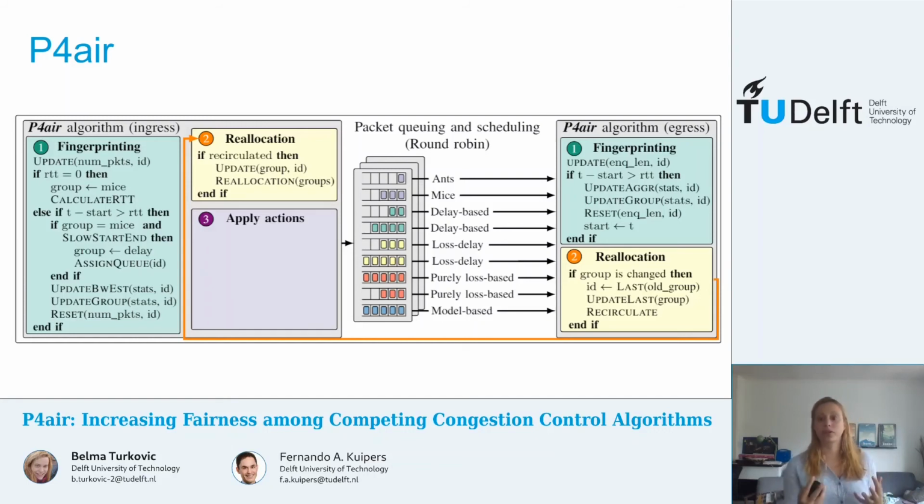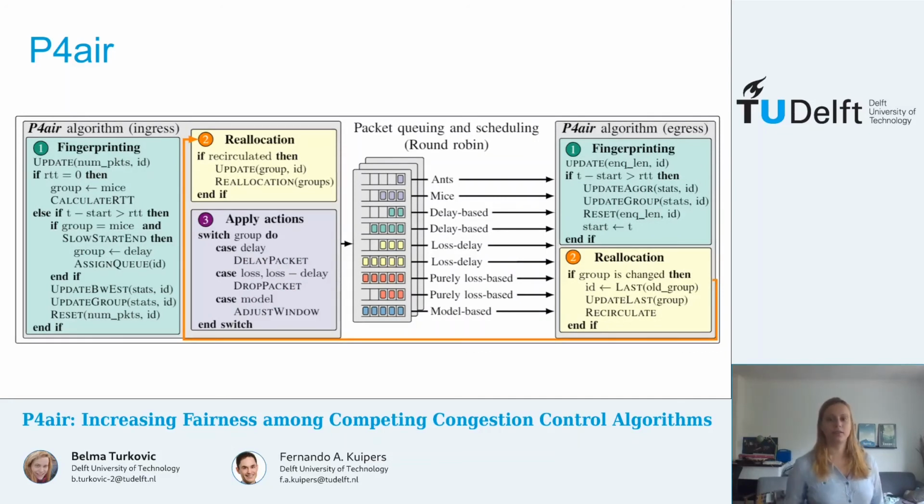Further, in contrast to the standard AQMs, we decided to use different actions for each group to target their specifics. This has multiple advantages. First, we are able to target the more appropriate measures for very conservative algorithms, for example, delay. Second, and more importantly, we can also target algorithms that don't react to loss at all. Here we can see these actions. More details can be found in the paper. So we have delay packet, drop packet, and adjust window.